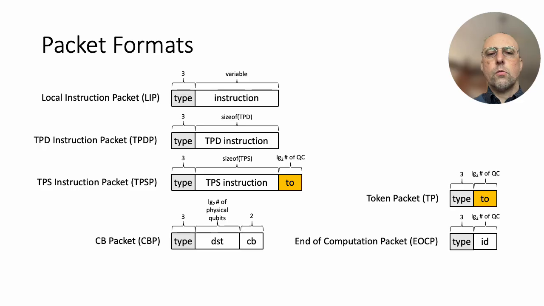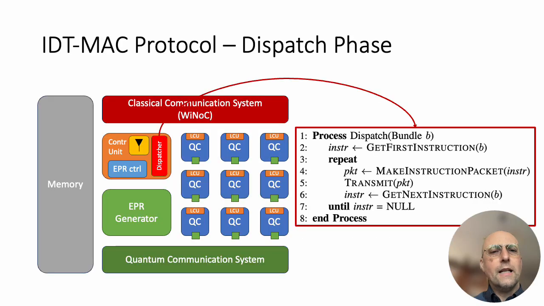I don't want to enter into the details that can be found in the paper, but the only thing that I'd like to comment on is that some of the packets, like that used to dispatch the TPS instruction, include token order fields, which specify the sequence in which the corresponding teleportation operation is permitted to access the wireless medium. Let me very briefly present some of the processes that implement the protocol.